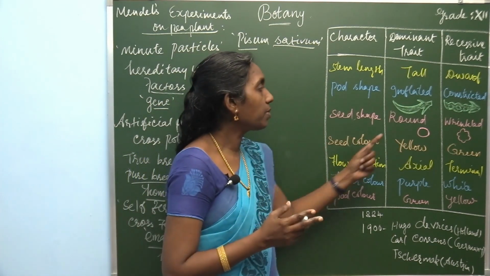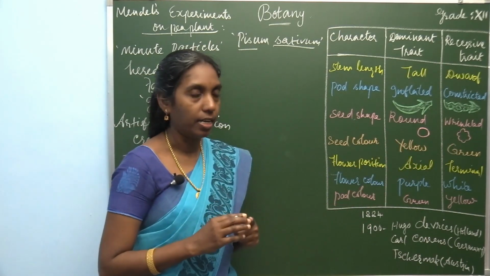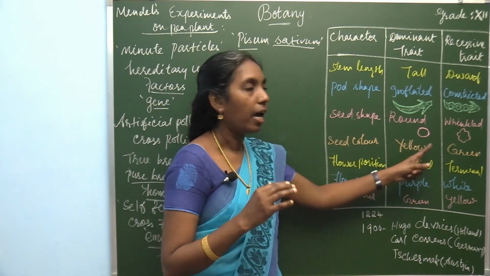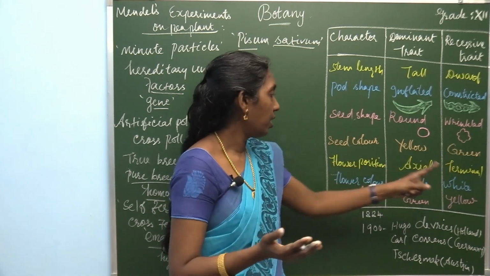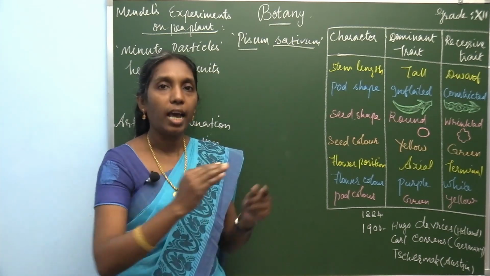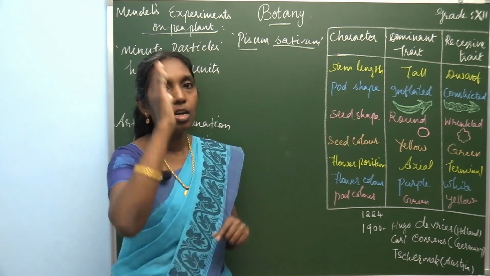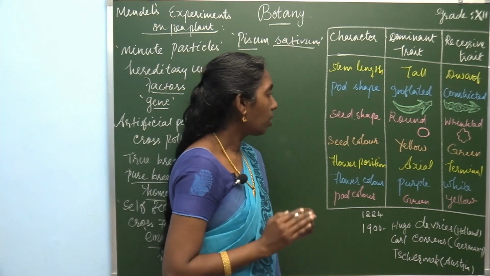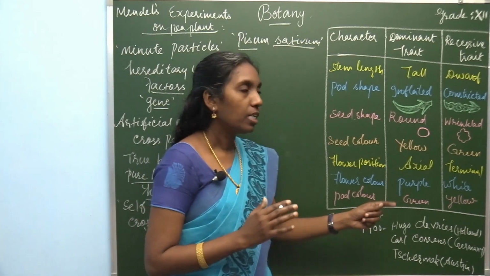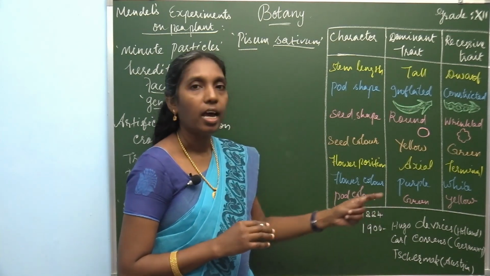There are 2 different shapes of seed, round shaped seed and wrinkled shaped seed. And the color of the seed is yellow color and green color. And the position of the flower, either the flower position is axillary or it is produced in the terminal region. Axillary region or the terminal region, position of the flower, that is one of the contrasting characters. Then color of the flower, purple color and white color. Then color of the pod, green color and yellow color.